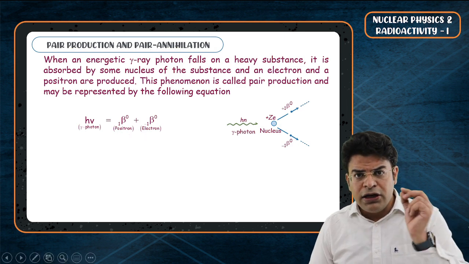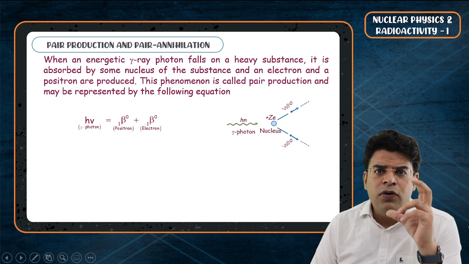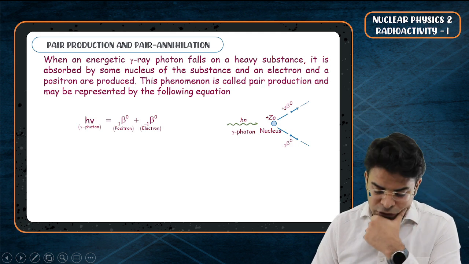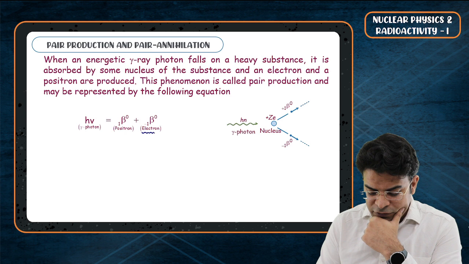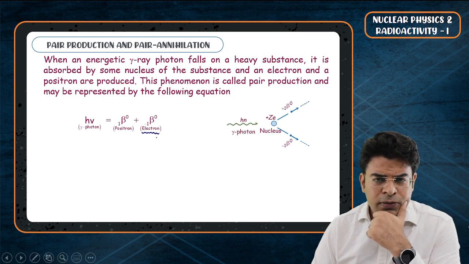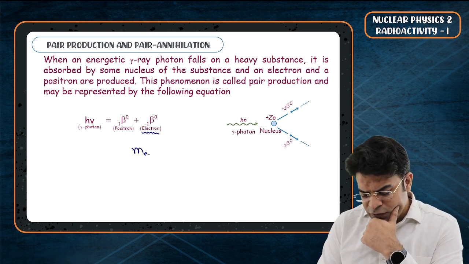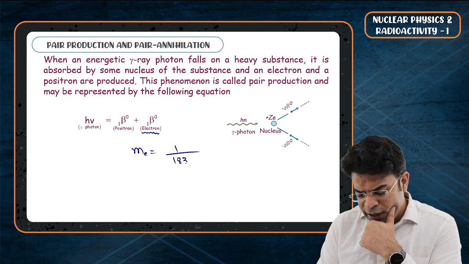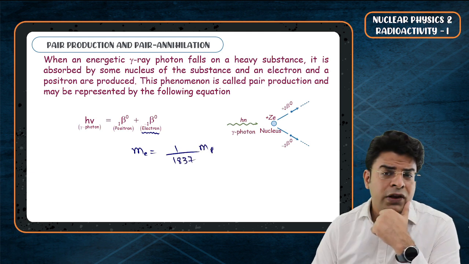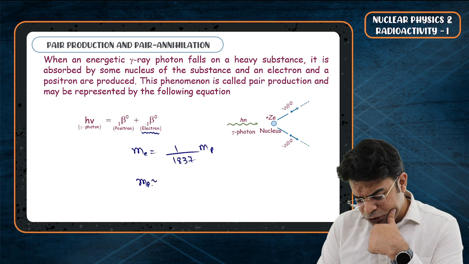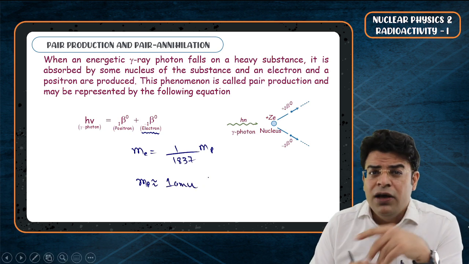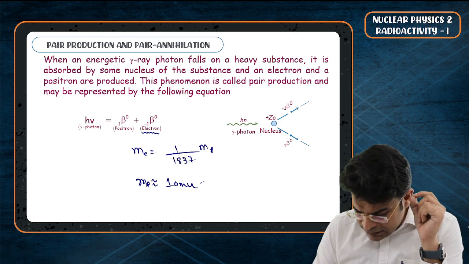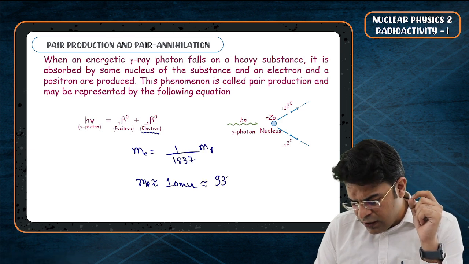Now, the energy associated with the mass of one electron will be how much? We know that the mass of one electron is nearly 1 upon 1837 times the mass of a proton. And the mass of a proton can be said to be approximately equal to 1 AMU. The energy associated with the mass of a proton, which is 1 AMU, is nearly equal to 931.5 mega electron volt.